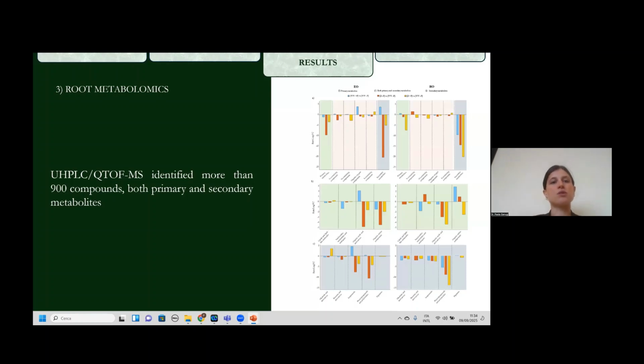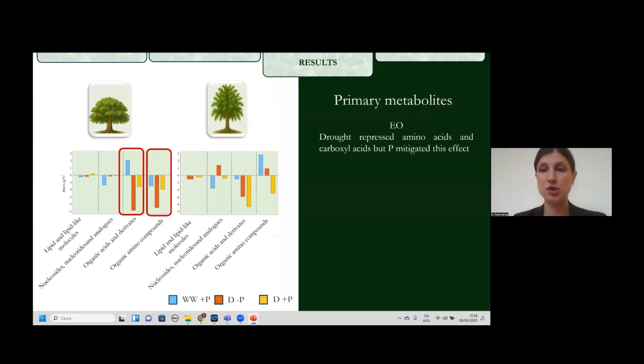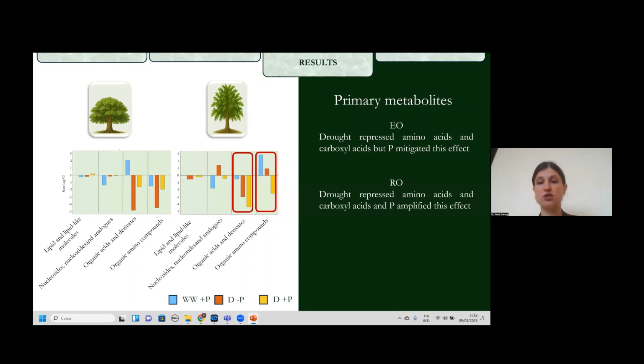Metabolomics analysis was conducted with an ultra-high performance liquid chromatography coupled to a mass spectrometer. And with this analysis, we identified more than 900 compounds, which were both primary and secondary metabolites. These results confirm the previous results, because we saw that for the primary metabolites, drought repressed both amino acids and carboxylic acids, but the phosphorus mitigates this effect. The phosphorus is the yellow bar, while in the red oak, drought stress repressed amino acids and carboxylic acids, but the phosphorus supply amplified this effect.